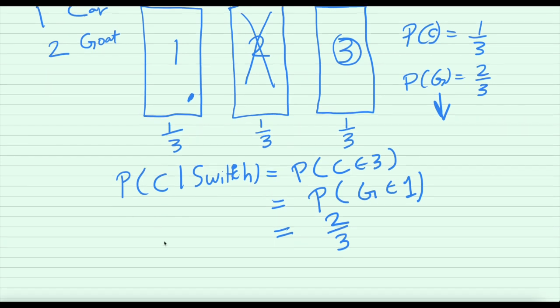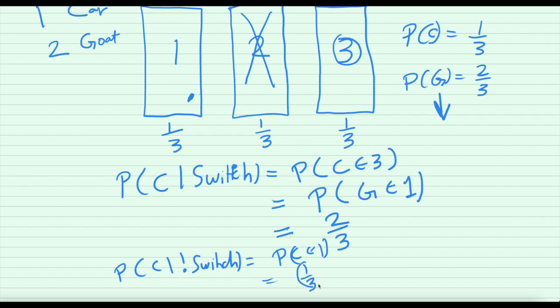And the probability that we get a car given that we don't switch would still be the probability that we get a car behind gate 1, which is basically 1 by 3.